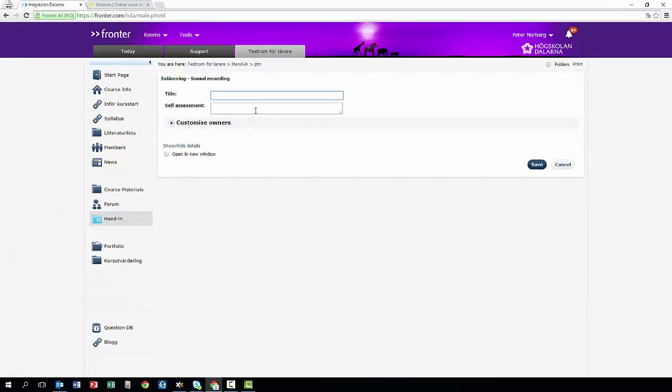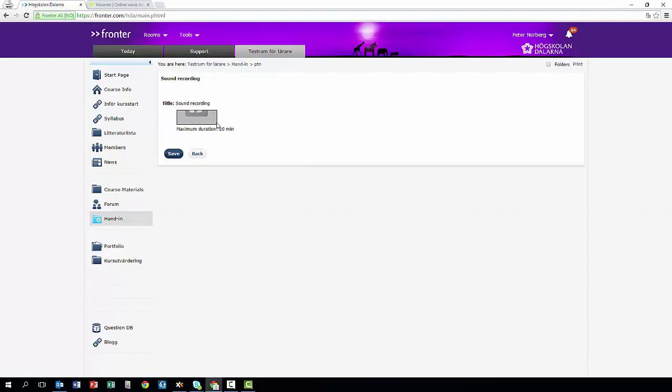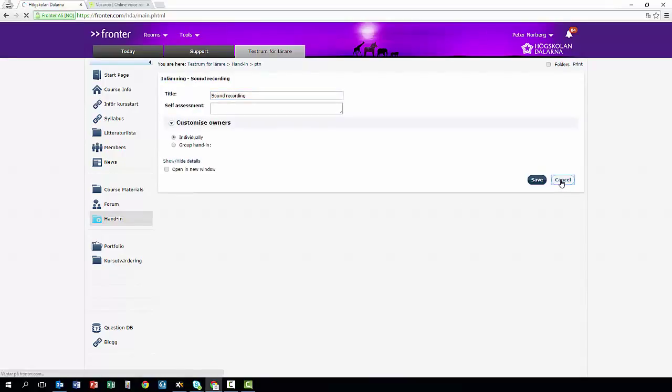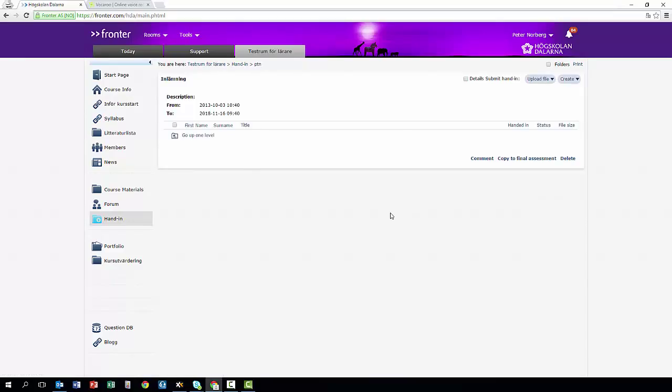I will just write in a short title, sound recording, and then press save. You will see that in this small window where the sound module is supposed to be uploaded, there is an error right there. So you can't really use this tool right now. So I need to go back and also press cancel right here, and instead use this online tool called Vocaroo,